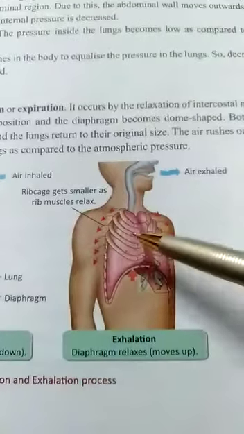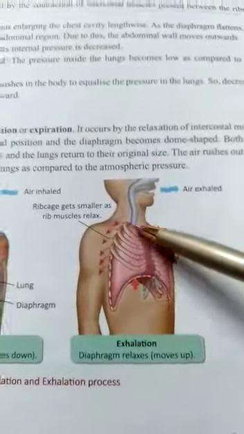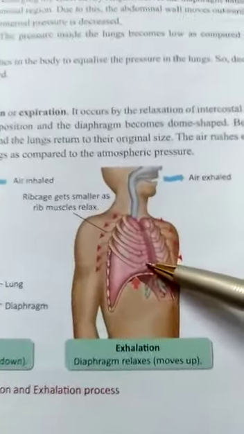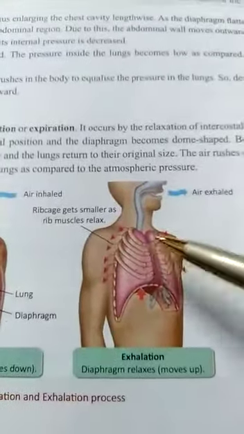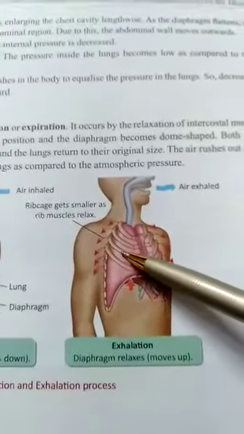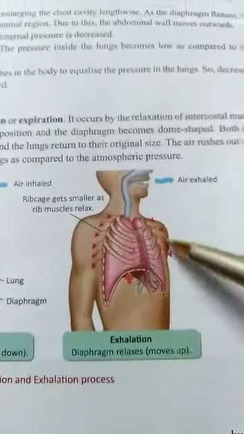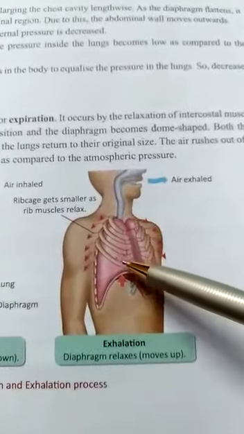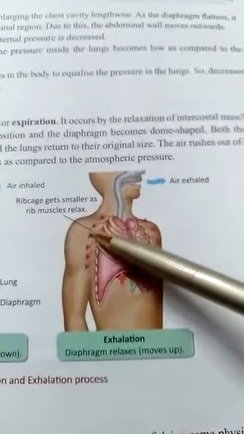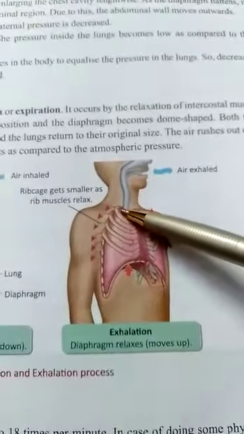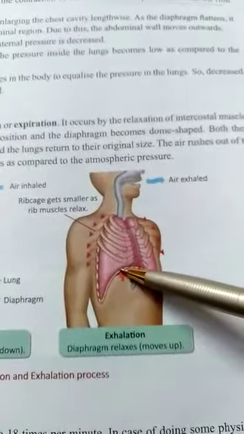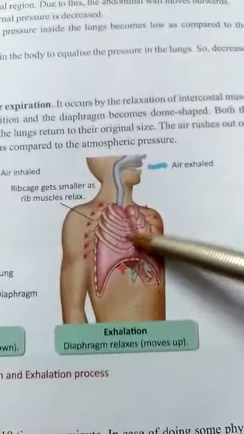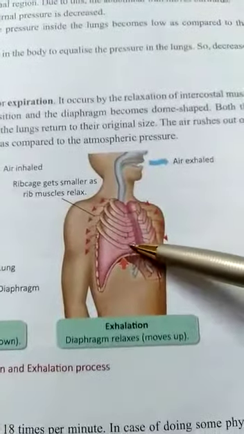So what will happen? The rib cage will be smaller in size again, means it will come back to its original position. I said that as the rib muscles will come in the relaxed position, so the rib cage which was enlarged will be smaller in size, and again the rib cage will come back to its original position. You see the downward arrow is mentioning that the rib cage is coming to the original position. How? As the rib muscles relax, the rib cage will come to the original position.